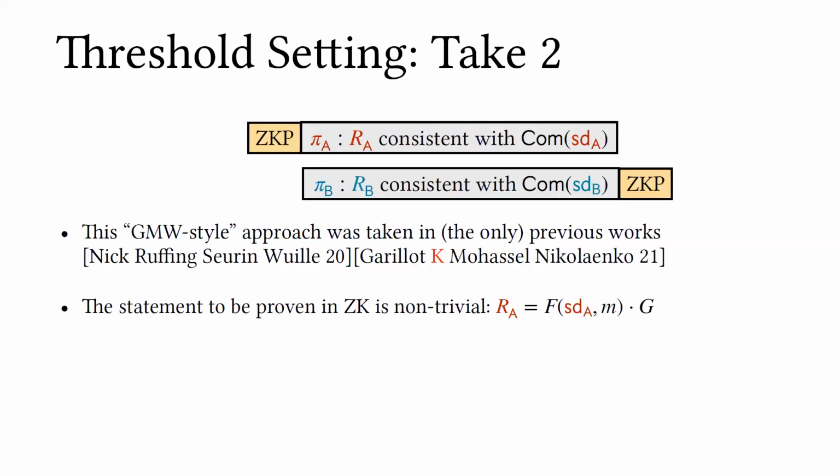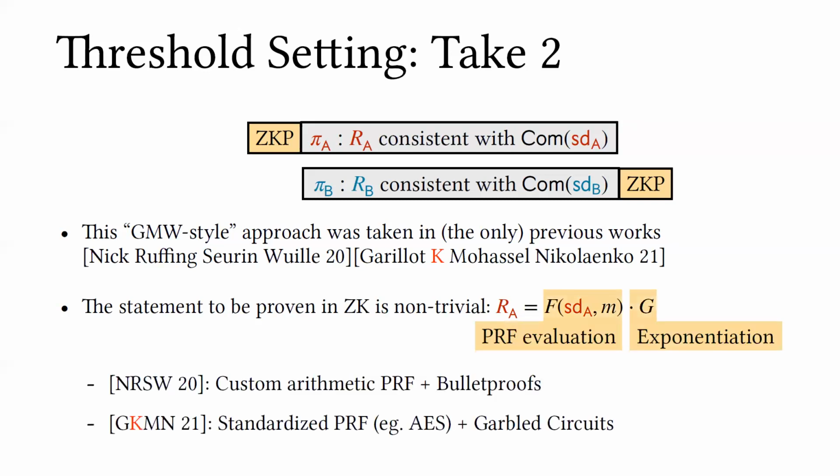And this is sort of a GMW type approach. You just commit your randomness once and then prove in zero-knowledge that you're following the protocol with respect to your committed randomness. And this is indeed the approach that's taken by pretty much the only prior works that I'm aware of in this setting. And there is a lot of room in figuring out how to instantiate these zero-knowledge proofs, because the statement that you have to prove in zero-knowledge is pretty non-trivial. You have to evaluate a PRF and then prove that you're doing the exponentiation correctly. And there's different approaches to this problem, basically as much diversity as there is in instantiating zero-knowledge proofs.